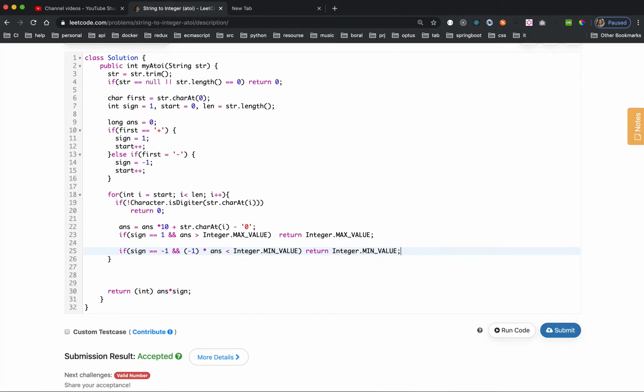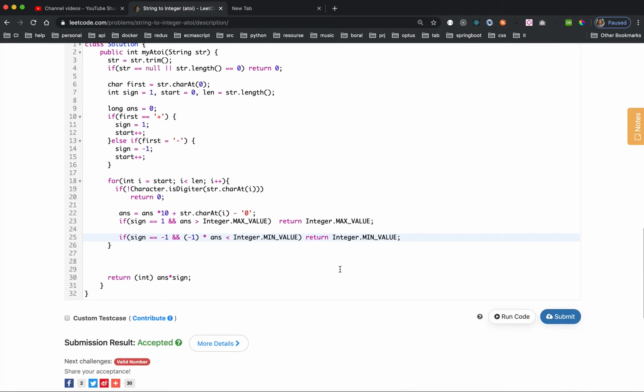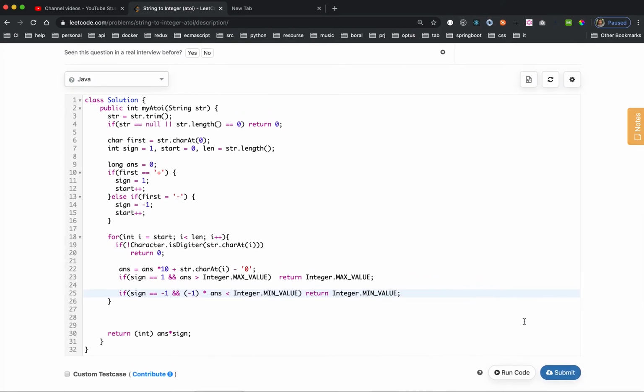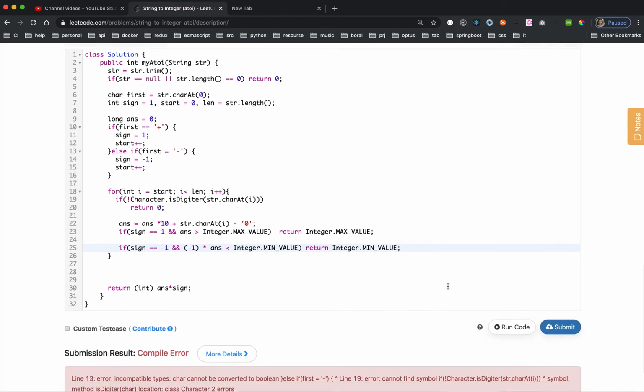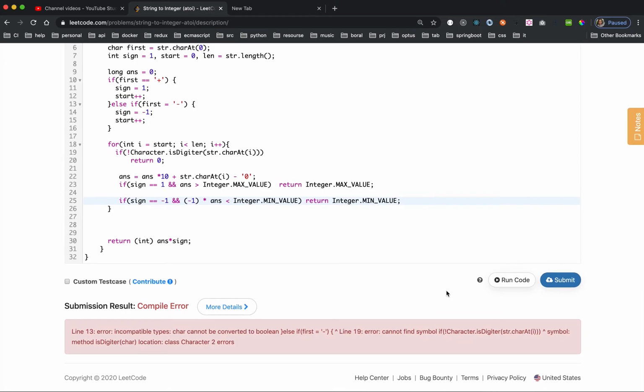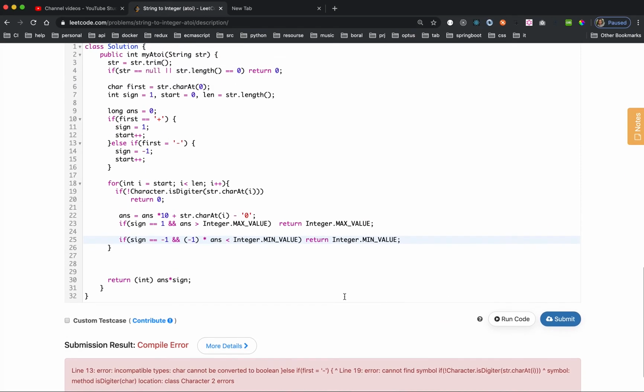This is the invalid situation. Now we just run the code to see if I have any syntax issue. Looks like it's fine. If I submit it, let's see if I pass every scenario. Okay, now I get an error about character 19.